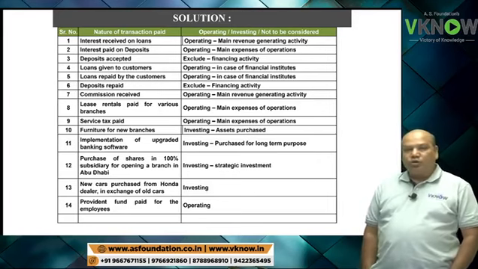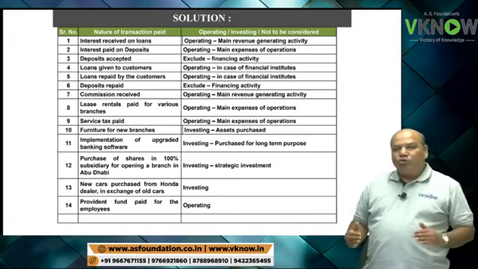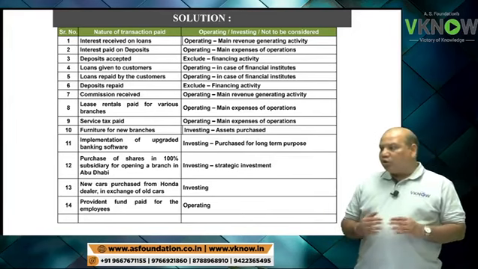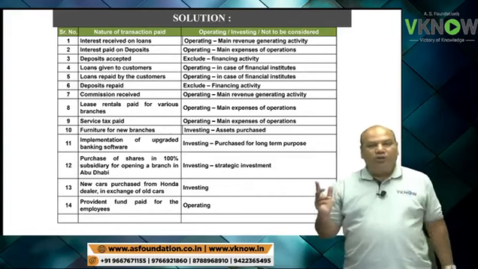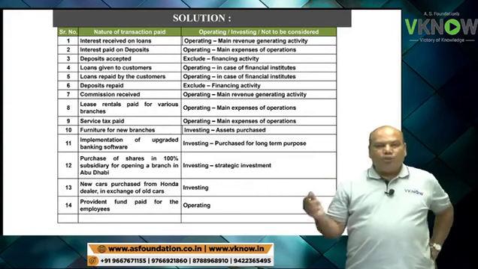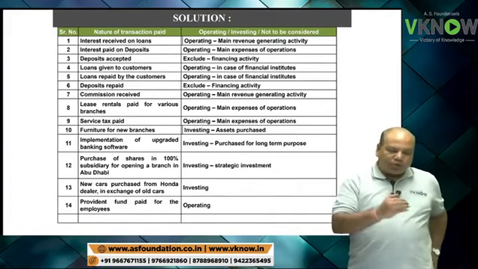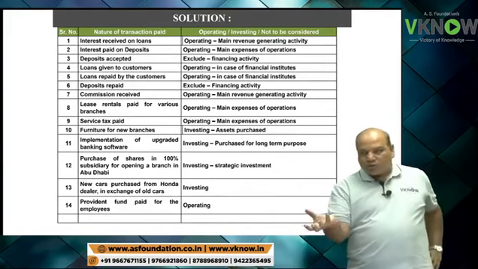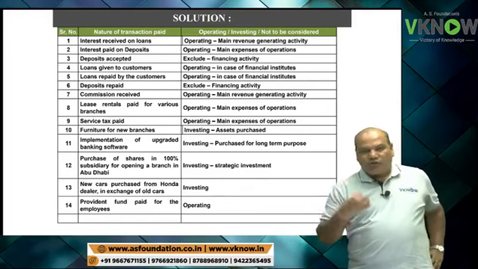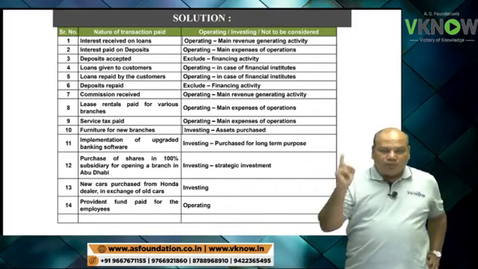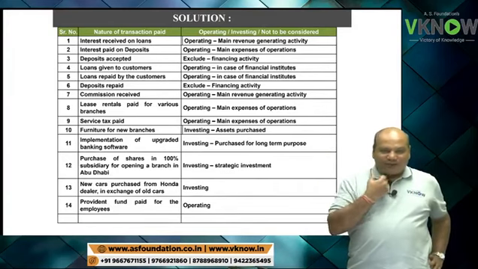Issued employee stock option. So issue of stock option is a non-cash activity. It's a non-cash item. Only when the employee pays you cash and you issue shares, that time cash received from issue of share will be your financing activity.